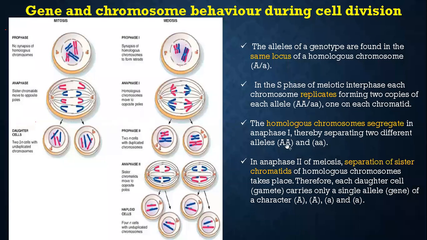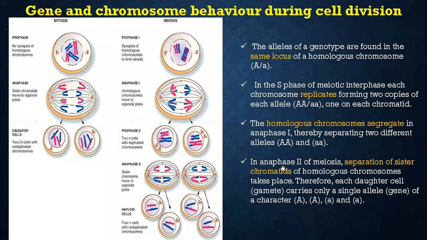In anaphase 2 of meiosis, the separation of sister chromatids takes place. Therefore, each daughter cell carries only a single allele of a character, A or small a.